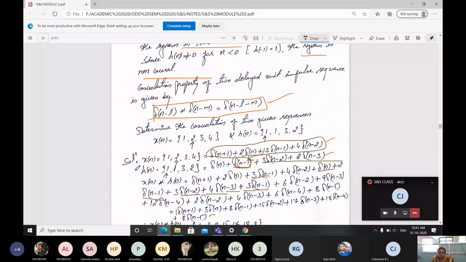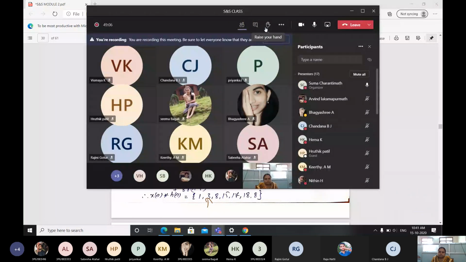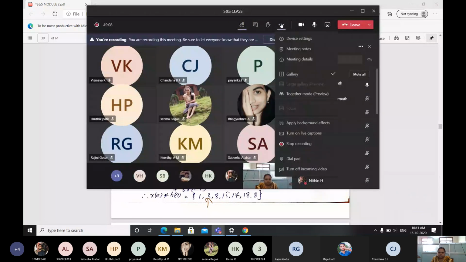This question, if they ask, do the convolution. They will give two sequences. You have to do the convolution operation for these two. Okay, this question will be asked for 5 marks in the exam. Okay, we'll stop here. We'll continue in the next class.